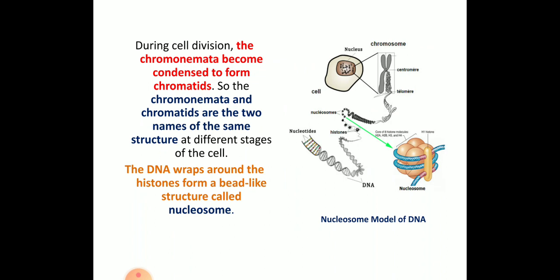The DNA wraps around the histones. Histones are nothing but proteins. Then they form a bead-like structure, and those are called nucleosomes. As you can see in the picture, this is how the chromosome enters into the nucleosome model, where there are histones wrapped upon one another, and there are different types of histones.